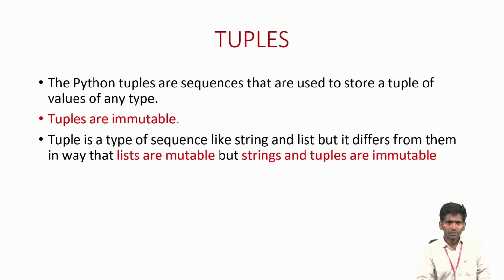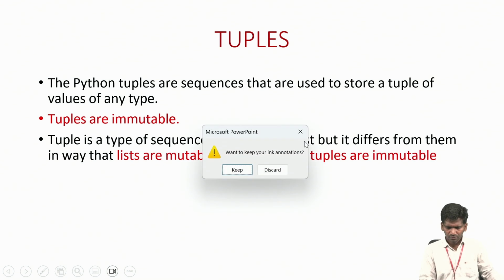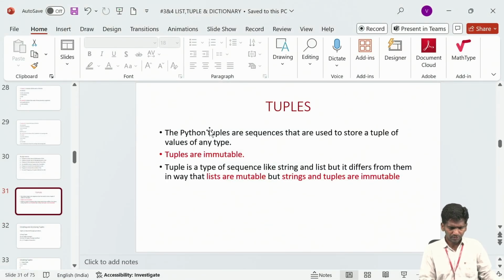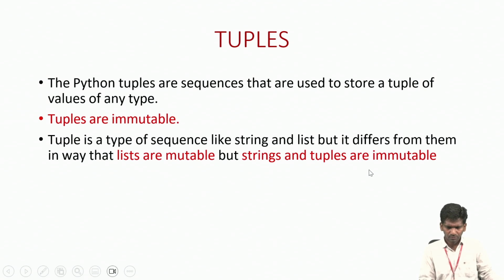Okay, yeah. Next we are going to see tuples. What are tuples? In what way can we access the tuple elements? Okay, so let us see tuples. So tuples are indicated by round brackets.